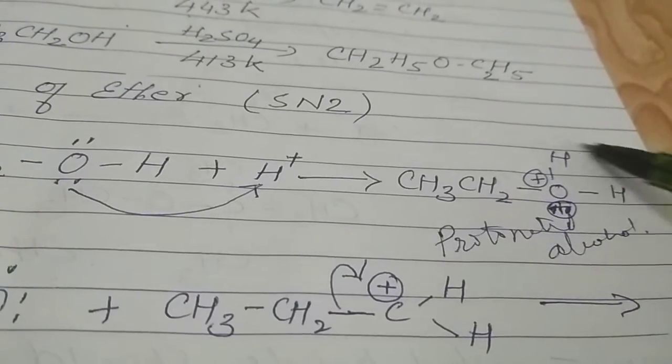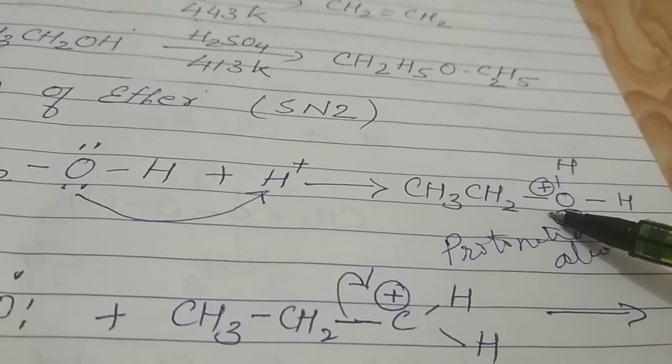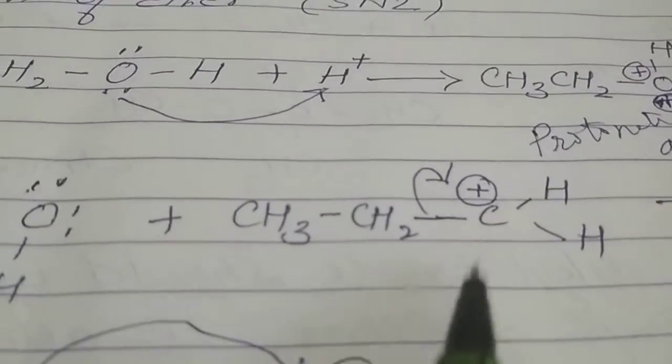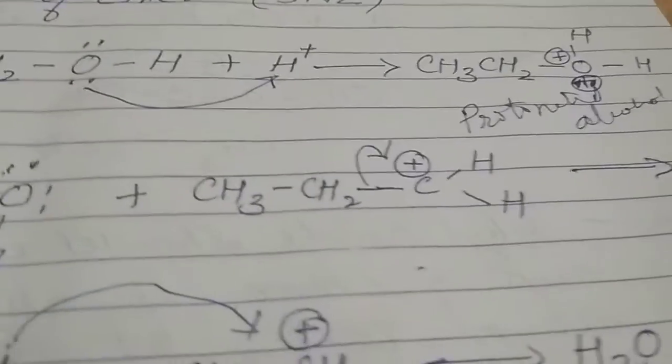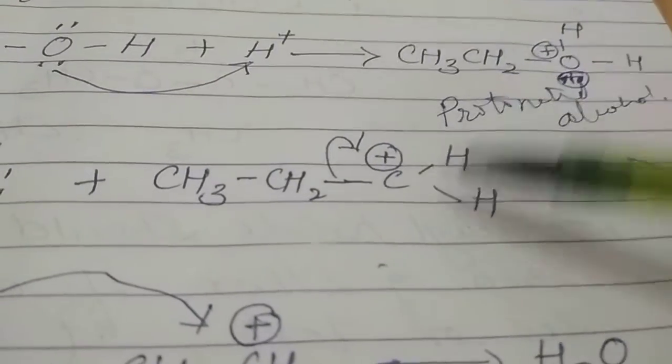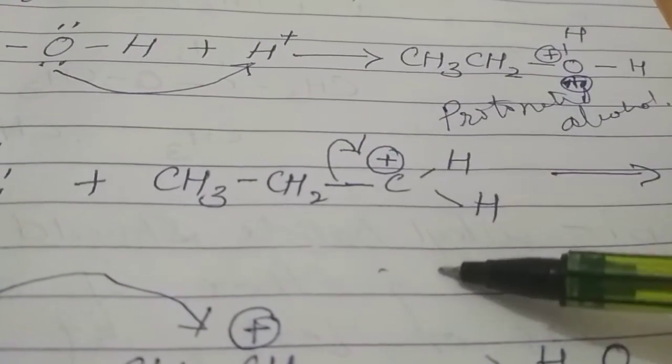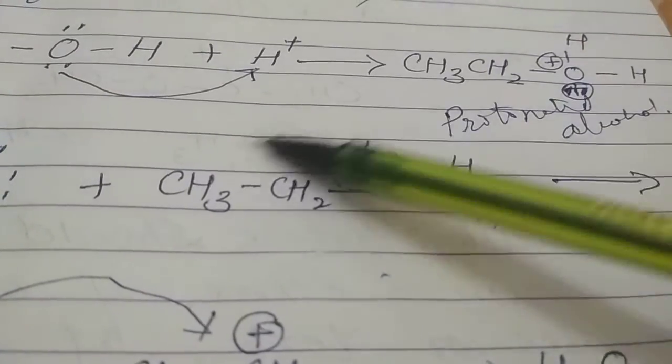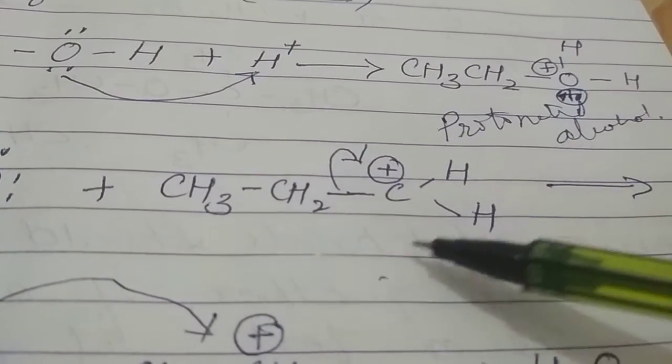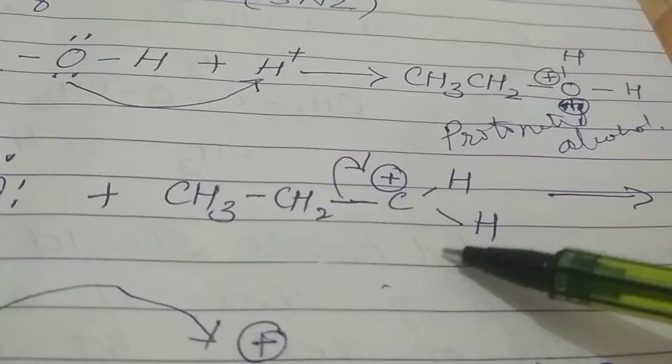It is a highly unstable compound, protonated alcohol. So how it is working now, you can see this protonated alcohol undergoes. I have written this whole in one complete equation, but we can study it in steps also. This protonated alcohol, though it is very unstable, what happens to it, that we'll see.